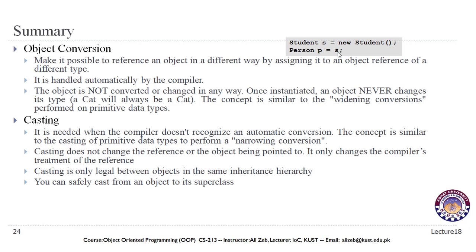That is not the case with objects. Once instantiated, an object never changes its type. A cat will always be a cat. The concept is similar to the widening conversion performed on primitive data types. So when we convert to a wider value, the value of that variable remains the same.